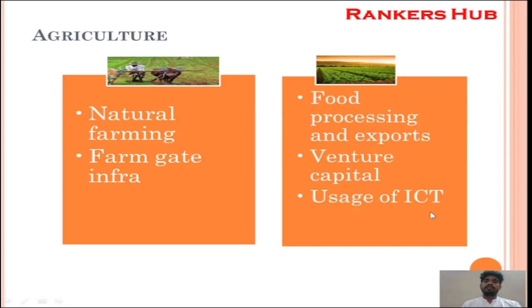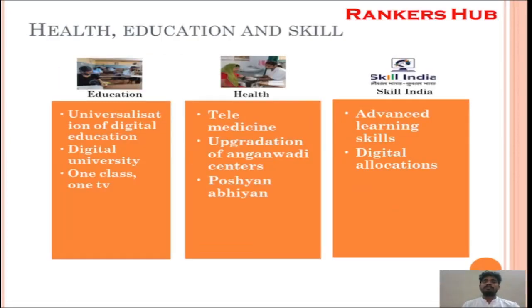So the next important field we are going to discuss is what the budget has advocated. Universalization of digital education, of course, after the pandemic has created a lot of hurdles, universalization of digital education has become mandatory. Next, digital university. Yes, this is one of the most important announcements in the budget, the digital university. And one thing, in the rural areas, to have one class and one TV, because when you have one TV per class, the students get a lot of advanced information and processing.